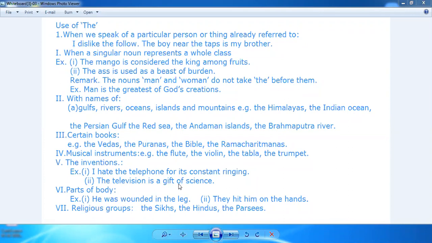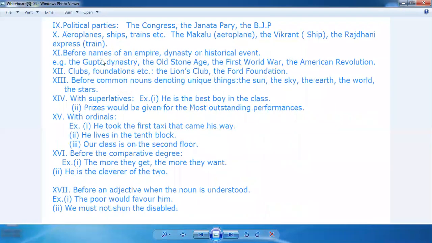So parts of body, what do we say? He was wounded in the leg. They hit him on the hands, right? So इसी तरह religious groups. So we always use the. We always use the before political parties, the Congress, the Bharatiya Janata Party. So we always use the before them. The BJP, aeroplanes, ships, trains. So aeroplane named as the Makalu, the Vikrant, the Rajdhani Express. So इन सब के आगे हम द लगाते हैं.